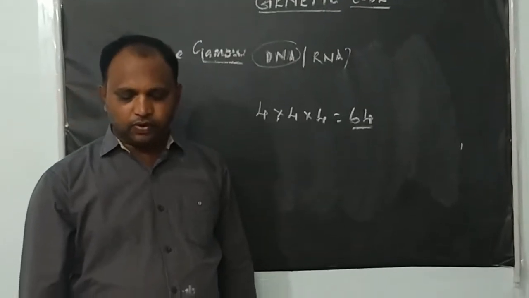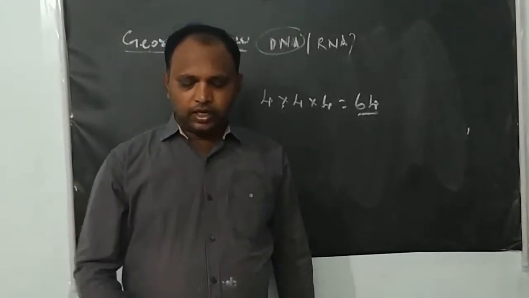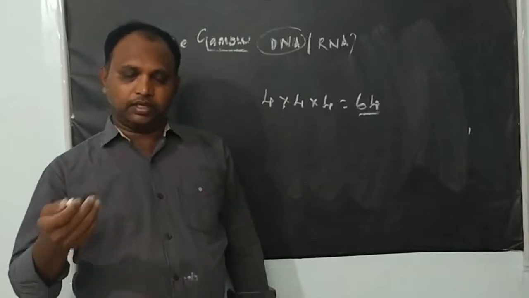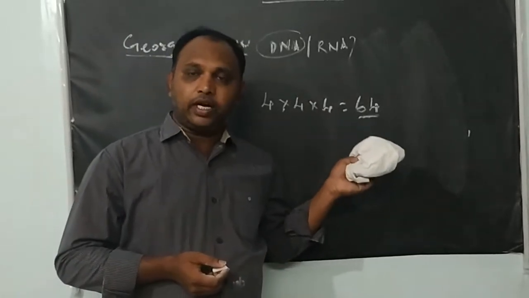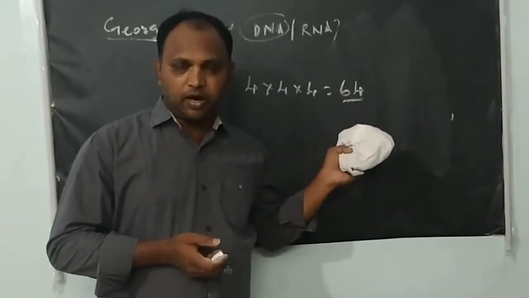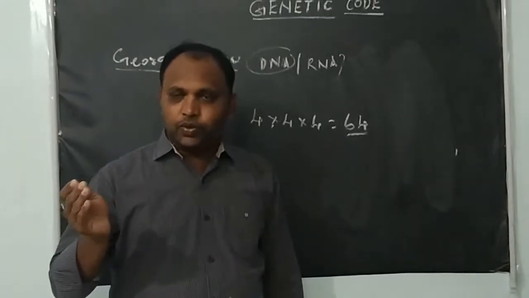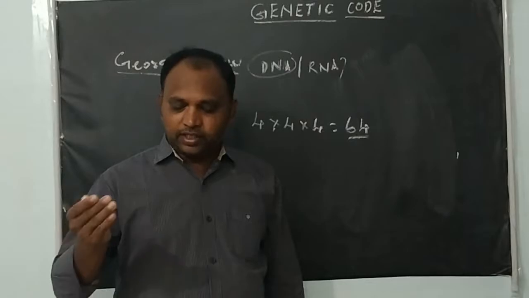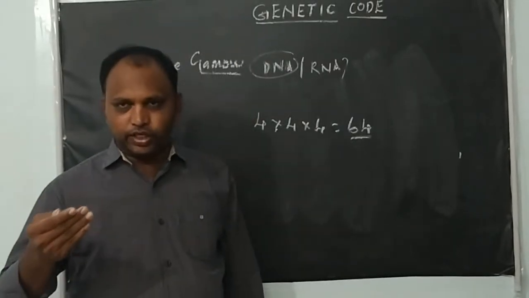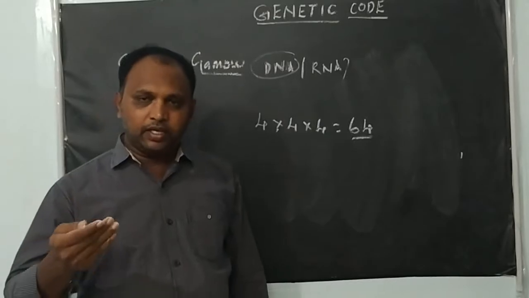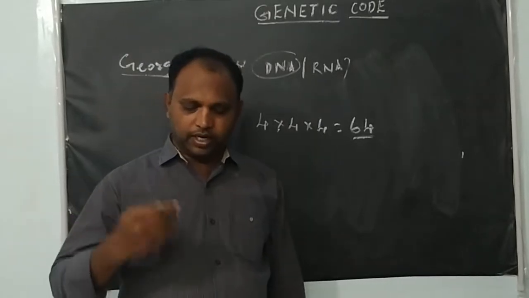It generates 64 different combinations of nucleotides or bases of mRNA which code for 20 different amino acids. That was given by George Gamow, and he called it the genetic code. The term was also given by George Gamow, right?